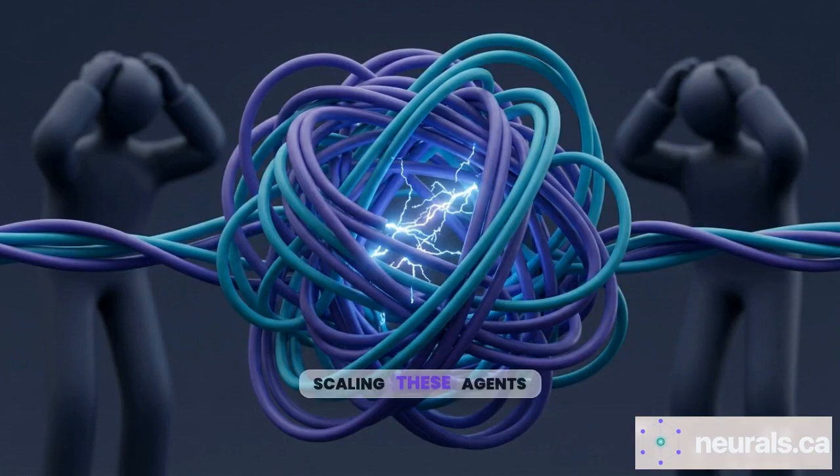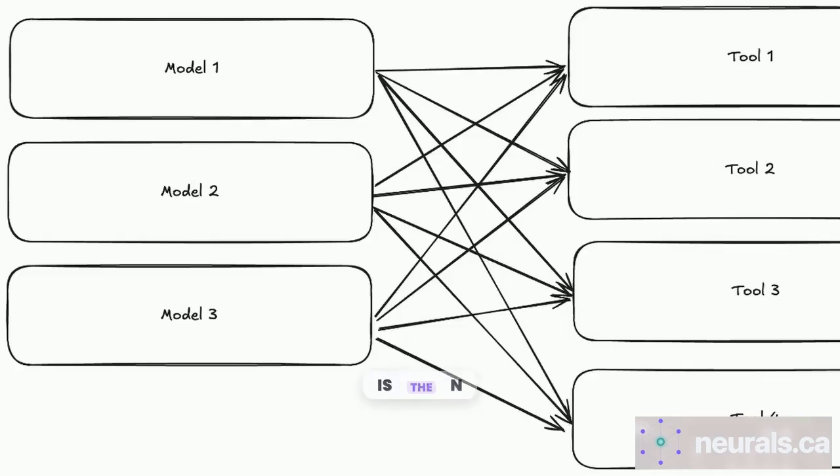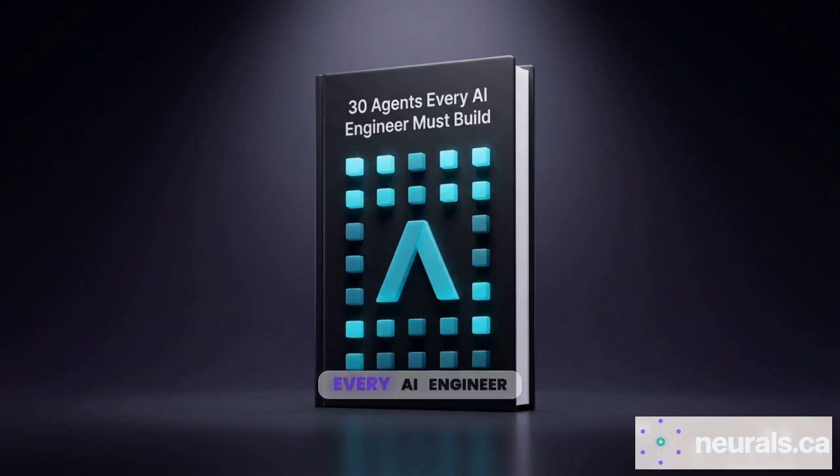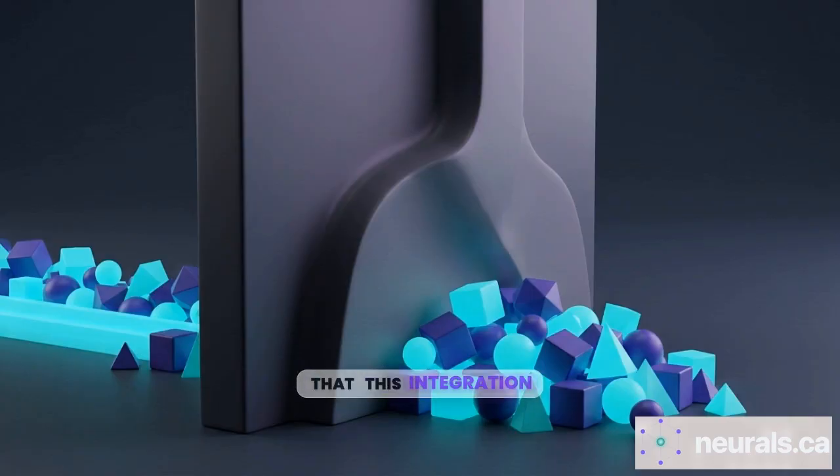Tools are the upgrade that turns an AI into an autonomous digital worker. However, scaling these agents introduces a persistent friction, the engineering nightmare of custom tool integrations. This is the N times M problem. If you have 3 different language models and you want to connect them to 4 different tools, you have to write 12 separate, brittle connectors. In his book, 30 Agents Every AI Engineer Must Build, author Imran Ahmad notes that this integration bottleneck is the inevitable wall every agent project hits as it grows.